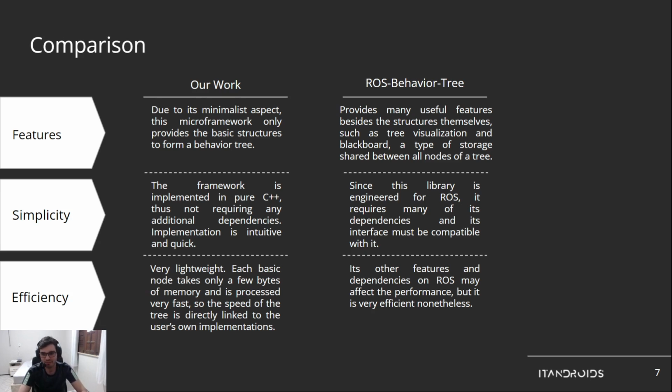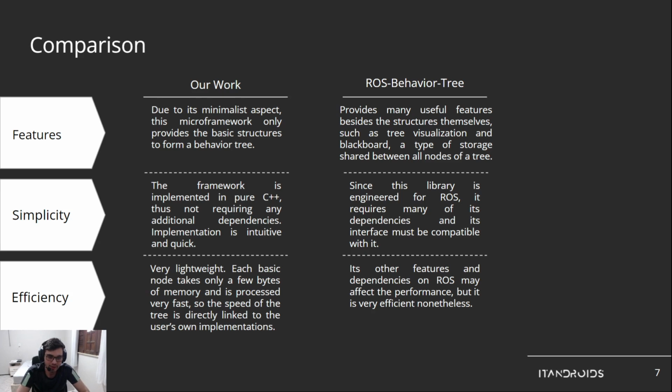But in terms of simplicity, our work is implemented in pure C++, so we don't require any dependencies, meaning it is very easy to integrate in any project since it does not use any other dependencies. And the implementation is intuitive and quick. You can make a behavior tree very quickly using our framework.